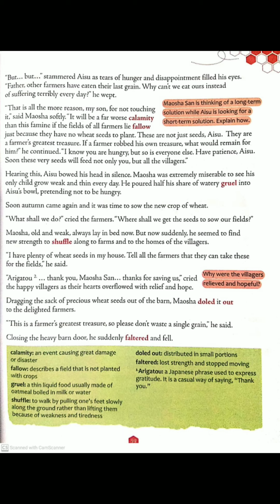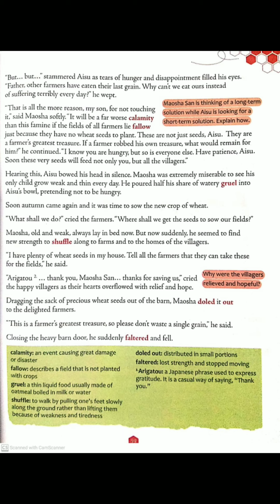And all the farmers, they were very happy. They were very delighted. This is a farmer's greatest treasure, so please don't waste a single grain, he said. Now he advised all the farmers that this is a farmer's greatest treasure. So please don't waste a single grain, he said.